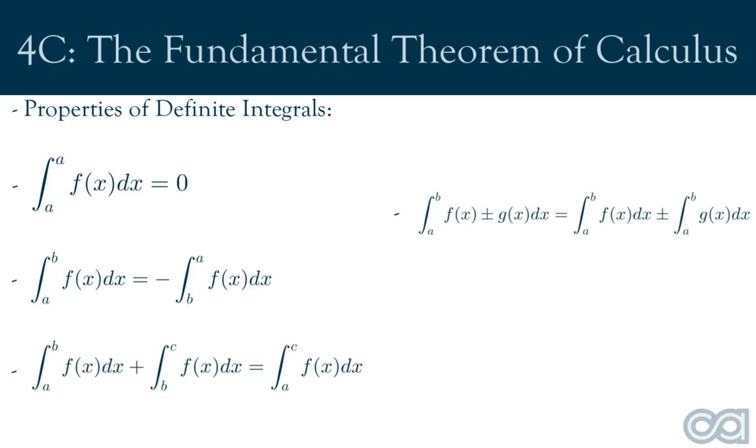The integral of f of x plus minus g of x from b to a is equal to the integral of f of x from b to a plus minus the integral of g of x from b to a. And then finally, the integral of k multiplied by f of x from b to a is equal to k multiplied by the integral of f of x from b to a, where k is a constant.